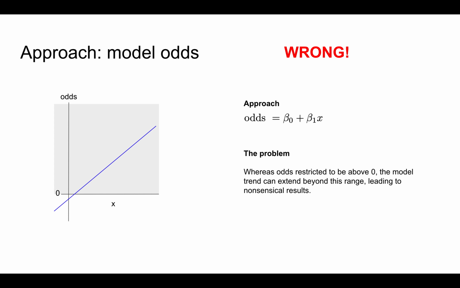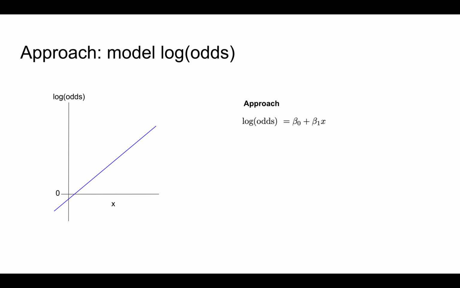Finally, suppose we were to model the log odds of an event by this linear trend. This is not wrong. Like the trend line, log odds can take on any value, from negative to positive infinity, thus assuming that there's a linear trend in the relationship between log odds and the predictor x doesn't violate any fundamental truths about log odds.